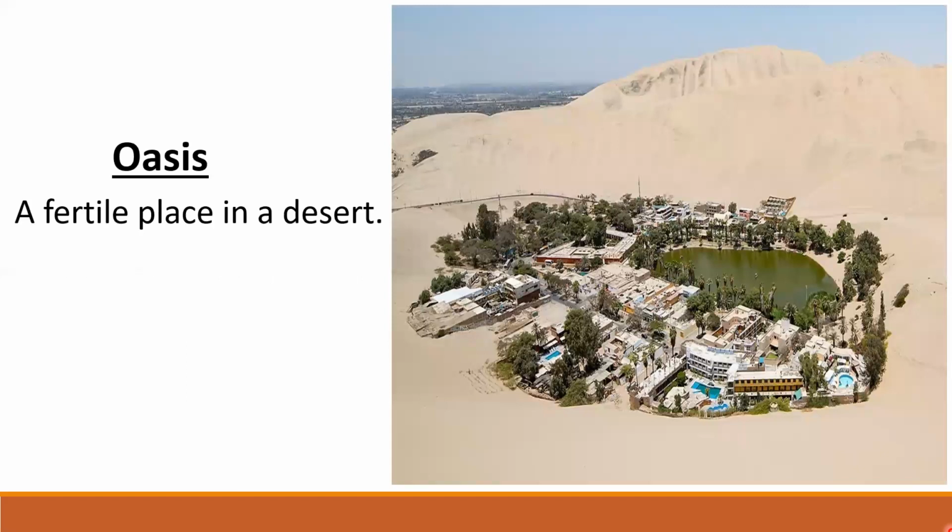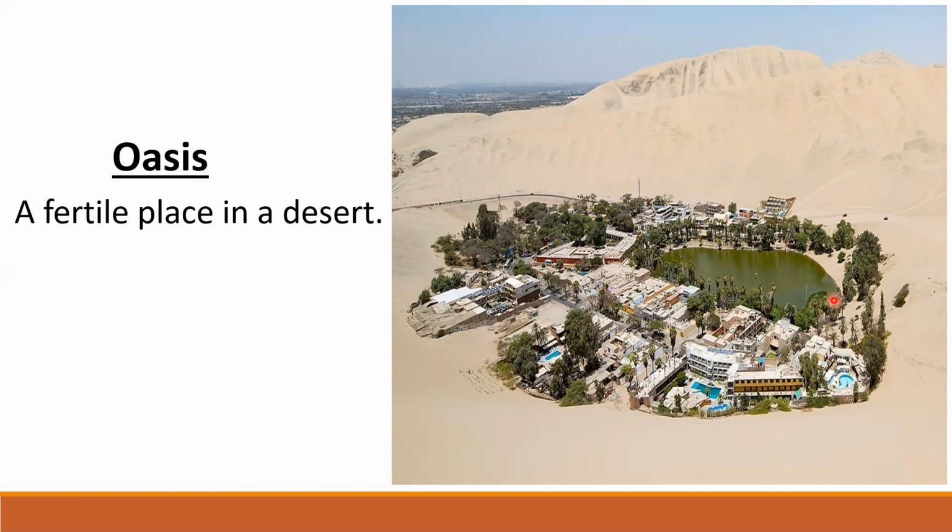Look at this picture now, children. There are some places in a desert where underground water comes to the surface and forms pools. These places have date palm, kikar, and babul trees. Such a fertile place in a desert is called an oasis.